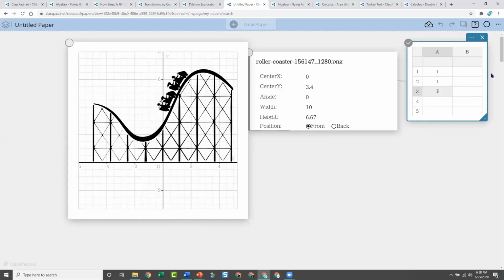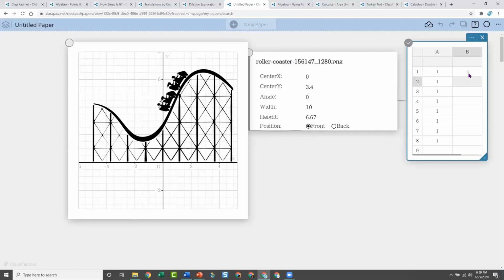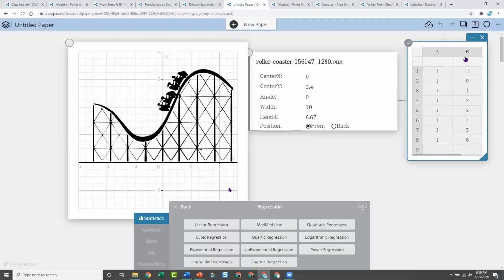So I'm just going to plot a bunch of points here. Let's do -1, 0, 1, 2, 3, 4, 5, 6. Notice no points showed up, and that's because I'm in data. In data, you have to enter your data first and then just tell the calculator what you want. This is now showing you, those of you who have not seen ClassPad.net, I am now doing statistics.